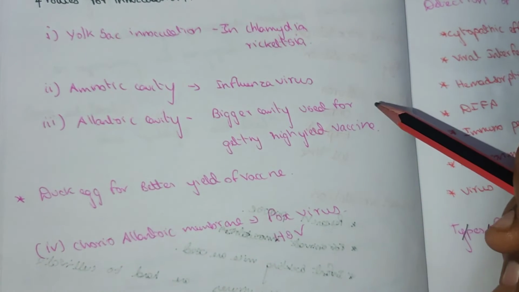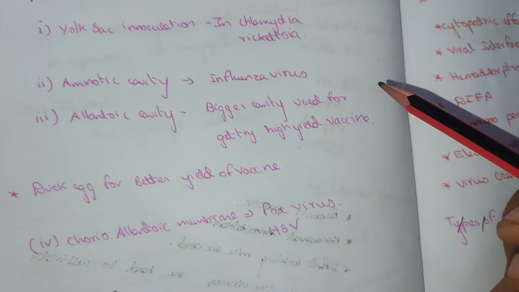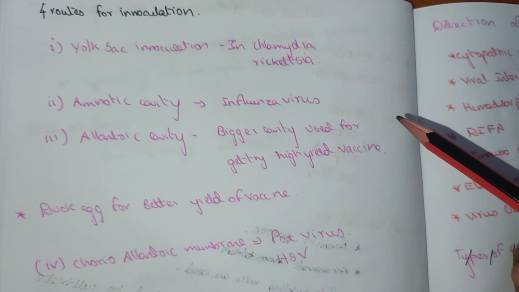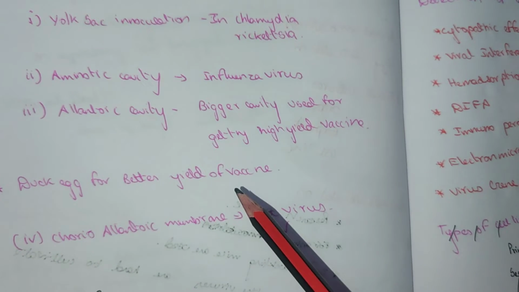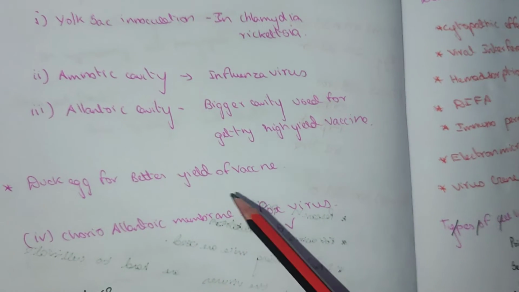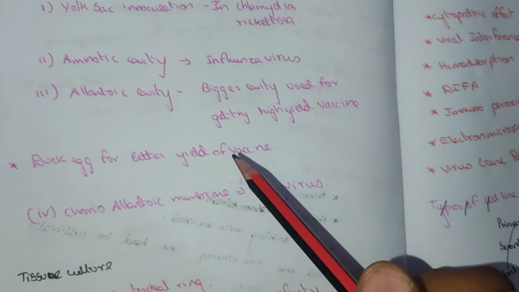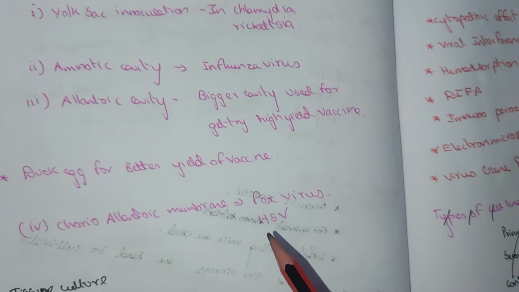The allantoic cavity is used for preparing vaccine because it is a bigger cavity, so we can get more vaccine. Duck egg is used rather than hen egg, because we can yield more vaccine from it. The chorioallantoic membrane is used for pox virus and herpes simplex virus.